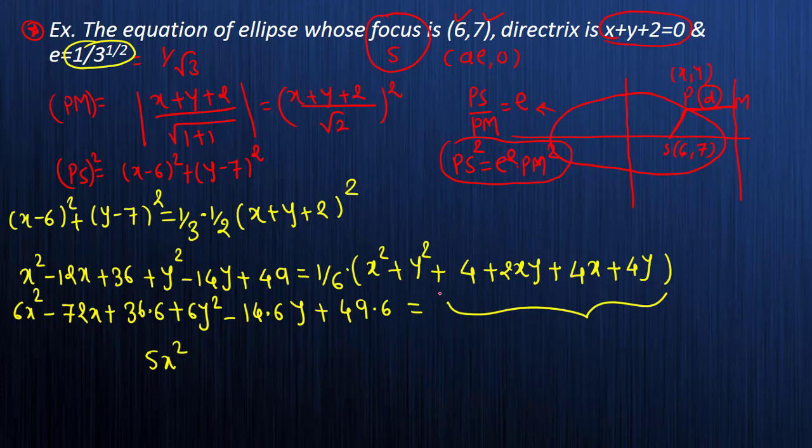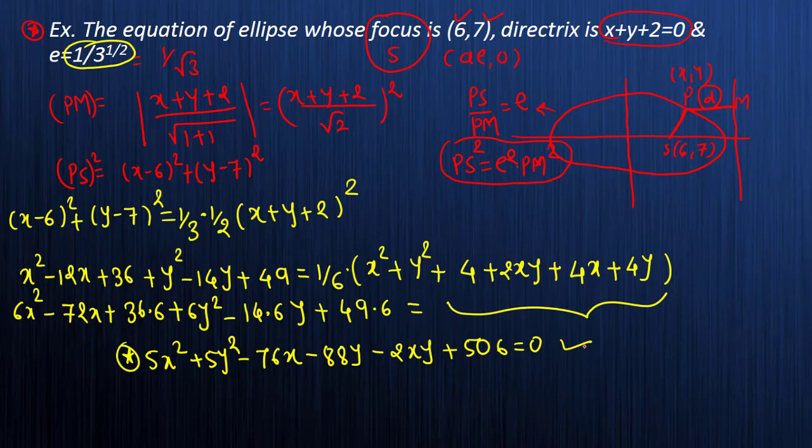Okay, here LHS and RHS we have. जो भी coefficient same दिख रहे हैं उसको cancel out कर दो. So you will be having 5x square plus 5y square minus 76x minus 88y minus 2xy plus 506 is equals to 0. So you should get this equation. Okay, what is the equation of the ellipse? This is my equation of ellipse for this given condition.